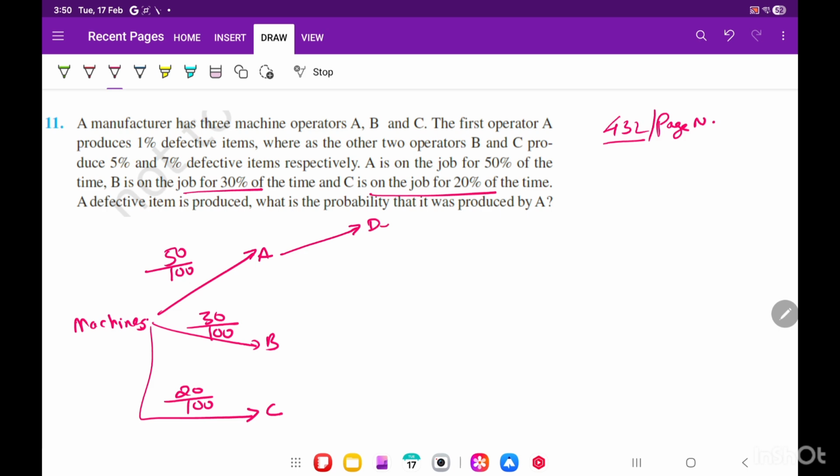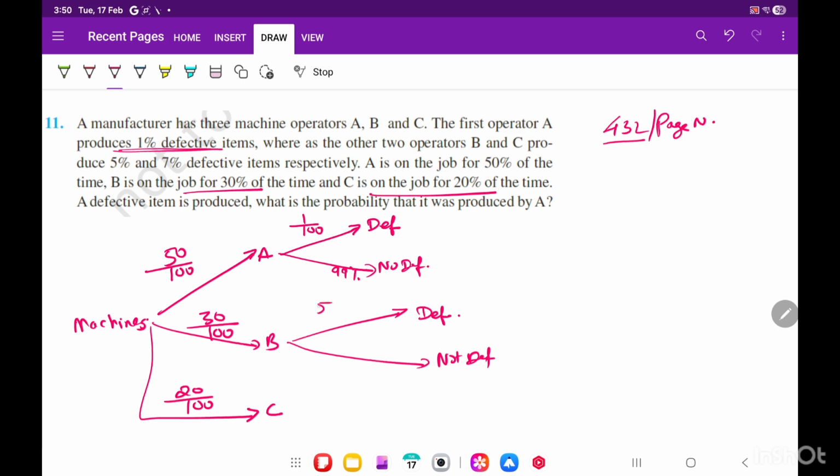Now A can produce defective and maybe not defective, correct? So there are 1% chance, they have given the first machine, there are 1% chance that it is defective. So not defective will be 99%, correct? Then chances by machine B defective are how many? 5%, correct?